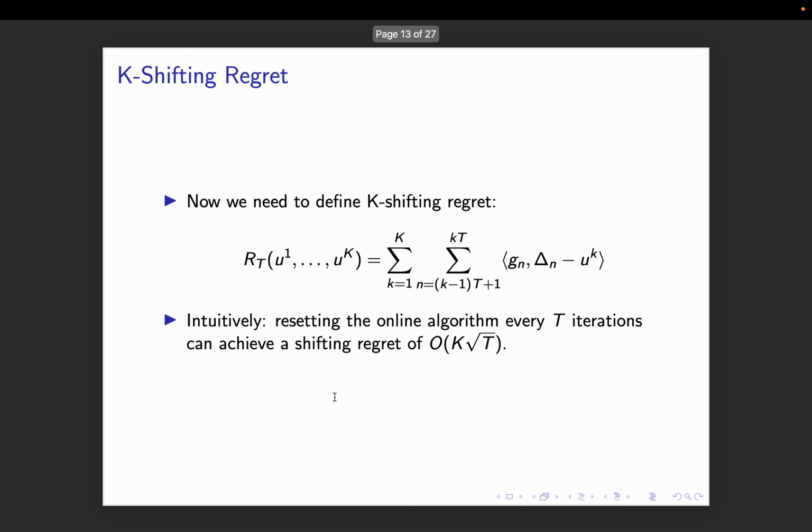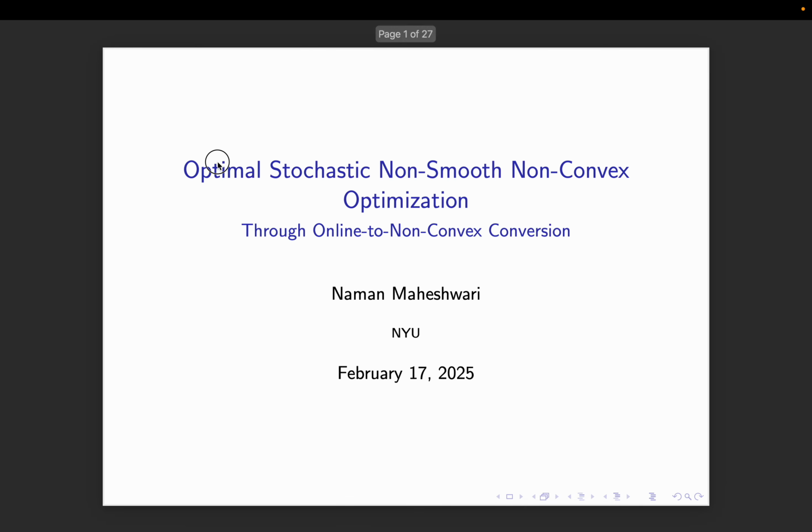So let me go to the first page. Optimal, that was something that I hand waved on. Stochastic, because we only have stochastic gradient. Non-smooth, from non-smooth we did the smoothing conversion by just blurring our vision and smoothing out kinks, let's say. Non-convex optimization, in that we were only interested in returning delta epsilon stationary points.